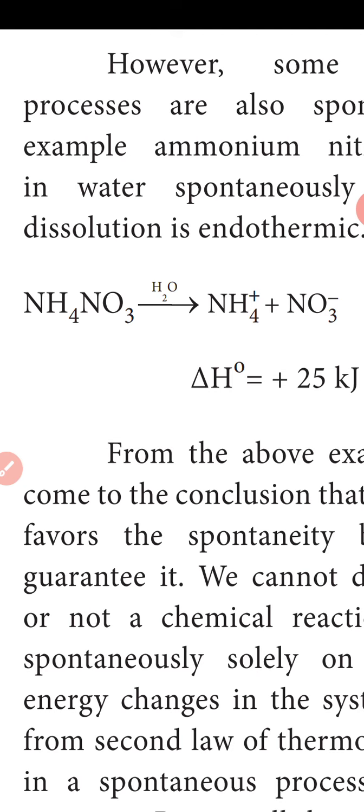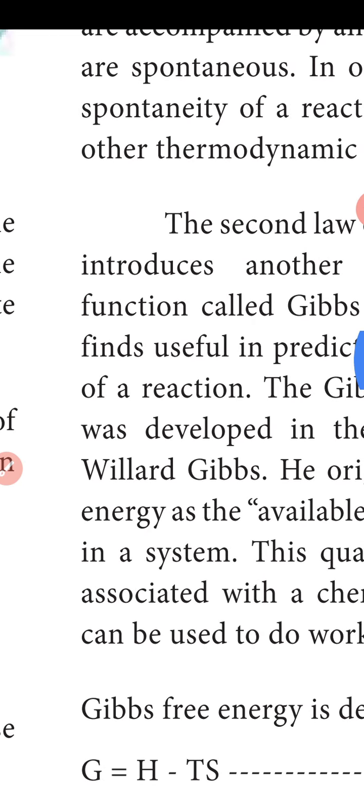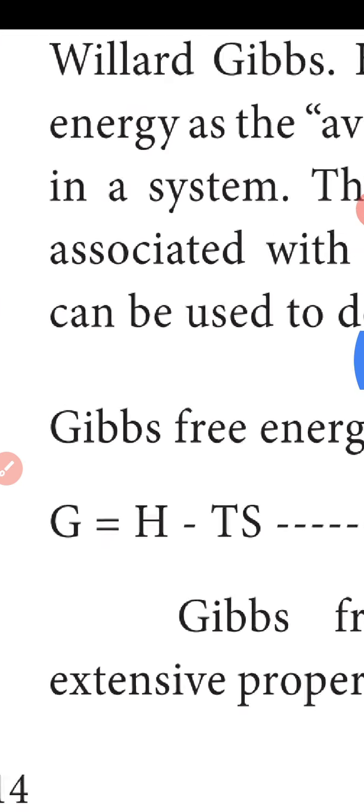The Gibbs free energy was developed in the 1870s by Josiah Willard Gibbs. He originally termed this energy the available energy to do work in the system. This quantity is the energy associated with a chemical reaction that can be used to do work. This is the Gibbs free energy formula.